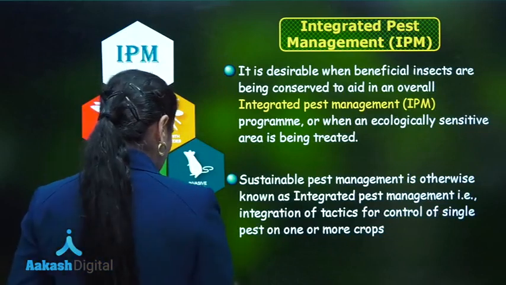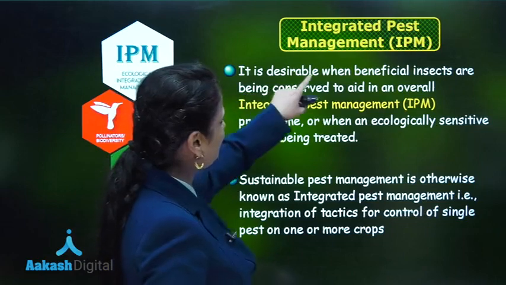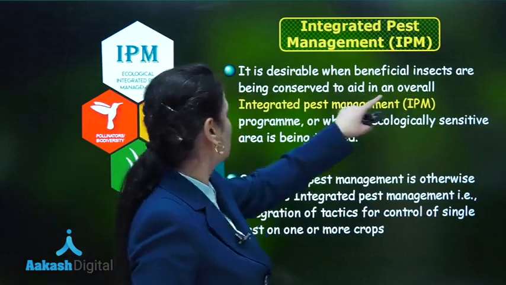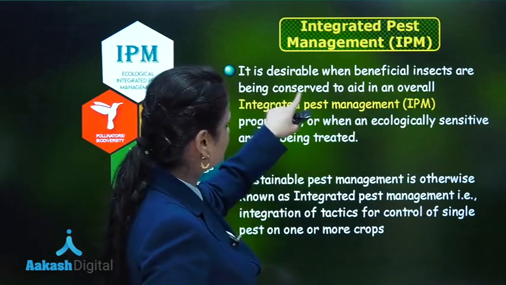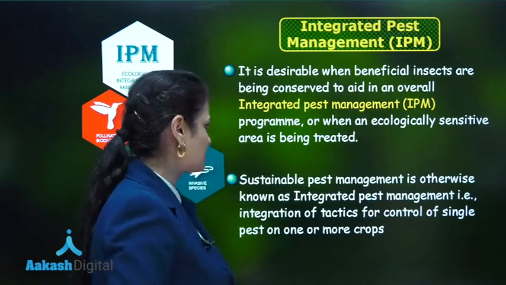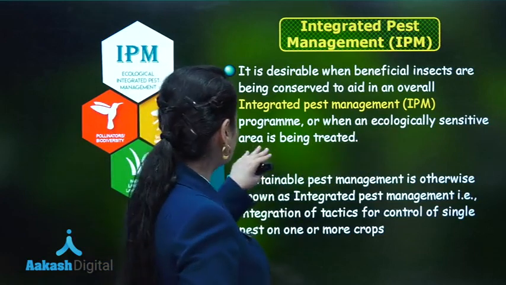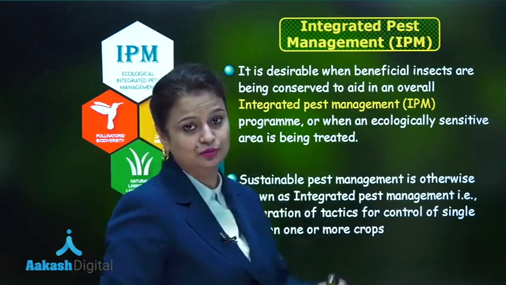So we can see some important points with respect to IPM. It is desirable when beneficial insects are being conserved to aid in an overall integrated pest management program, or when an ecologically sensitive area is being treated.